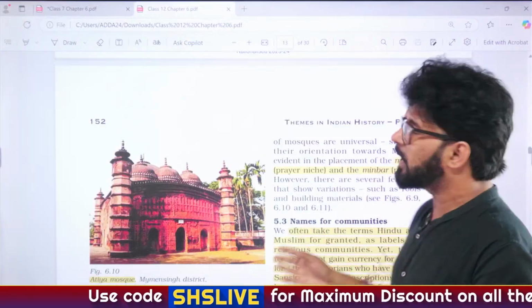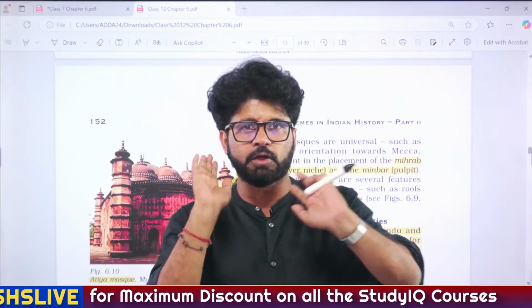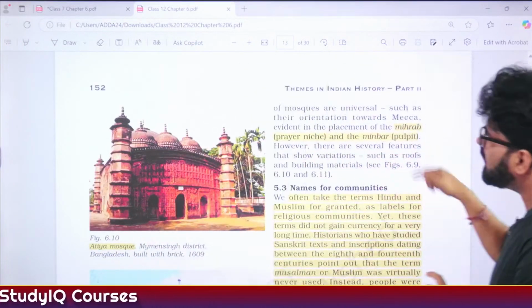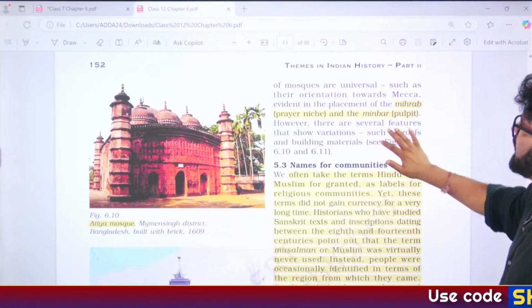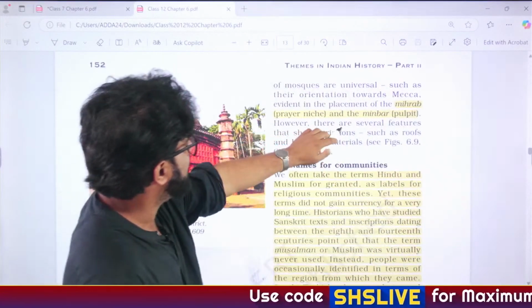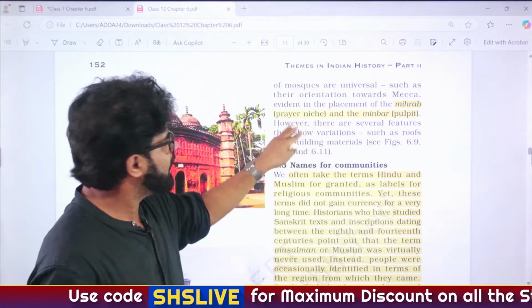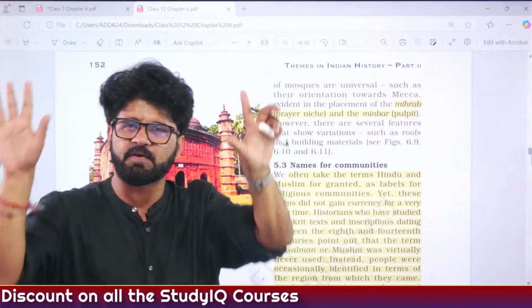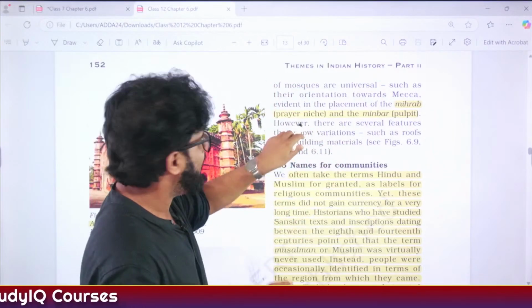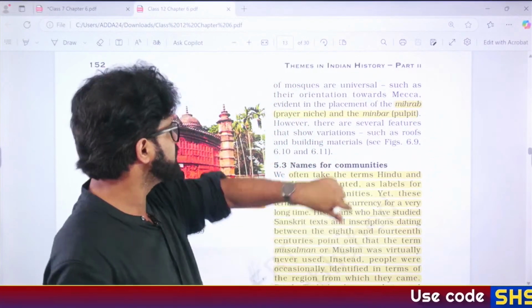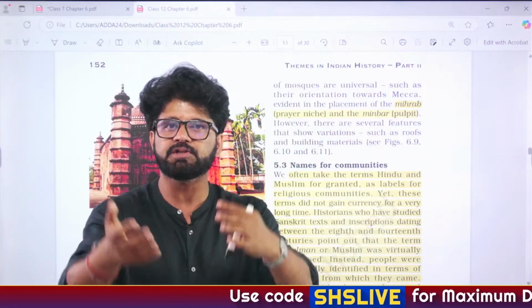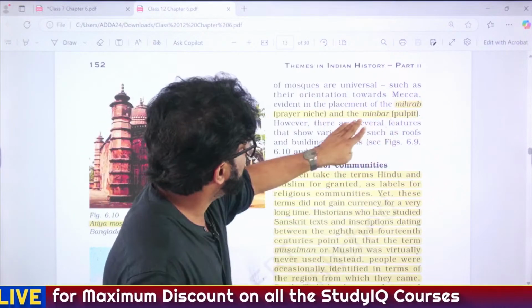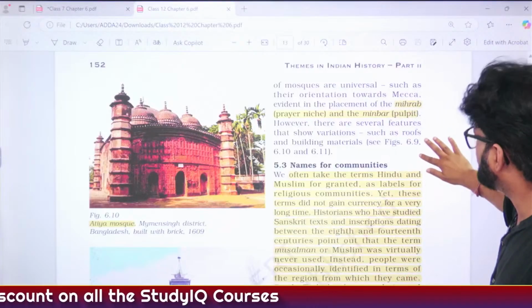Their orientation towards Makkah, when they will do namaz or salat, they will orient towards Makkah. Then there are other words, mihrab and minbar. Please remember these words. These words are important and tricky also. Here NCERT is not explaining what is mihrab and what is minbar. So mihrab, prayer niche. What it means is that if you go to a mosque, the wall which they have decorated a lot, and you will see it's very unique, that will show you the direction of Makkah, and that specially decorated wall is the mihrab, prayer niche. Minbar is where the Qazi, chief Qazi or the Imam, who will be telling you to pronounce the namaz and everything. He is at the minbar. So mihrab, minbar, all these words, pay attention, important, because NCERT is talking about it.